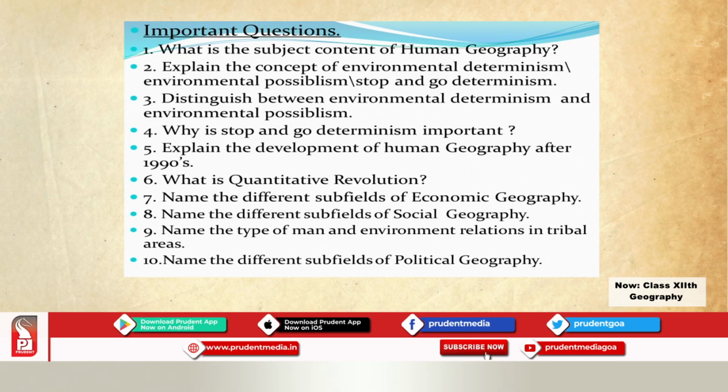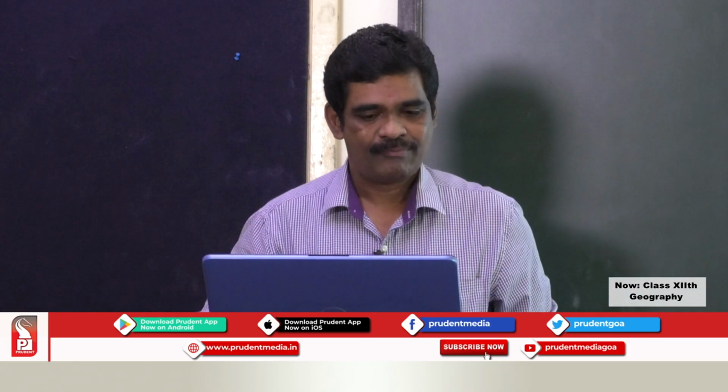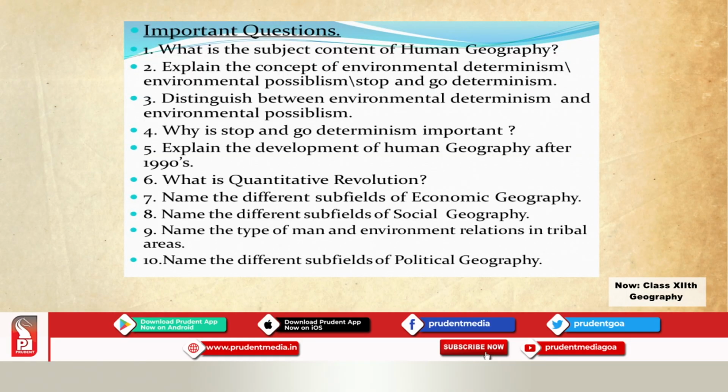Why is stop and go determinism important? I have told you why it is important. Explain the development of human geography after 1990s. Use the table. What is quantitative revolution? Very easy question. It is told to you.